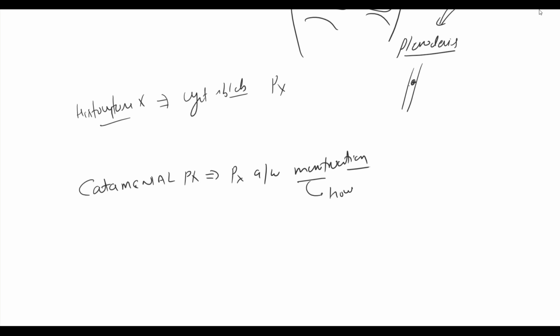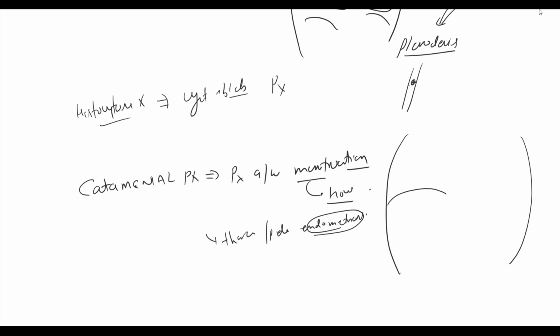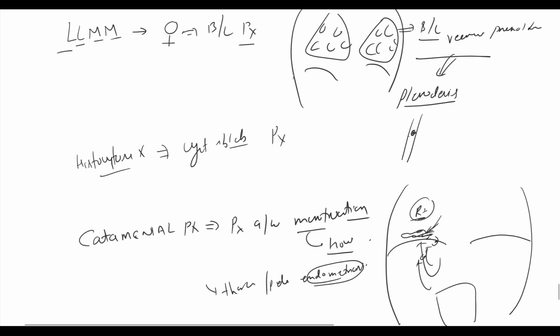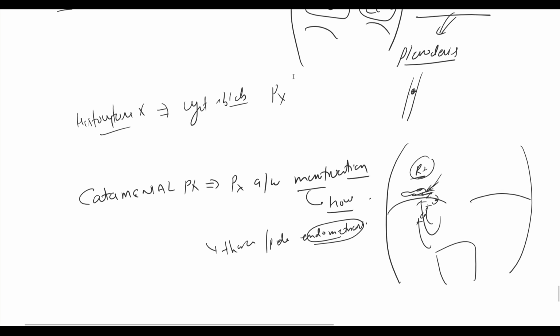But how does this happen? This case is associated with thoracic and pelvic endometriosis. The endometrial tissue implants in the thoracic, abdominal or pelvic cavity and gives rise to holes in the pleura or the diaphragm through which air enters the pleural cavity. This condition occurs mostly during menstruation and is most common on the right side because it reaches the right side through the peritoneal circulation. I am ending my discussion on secondary spontaneous pneumothorax.